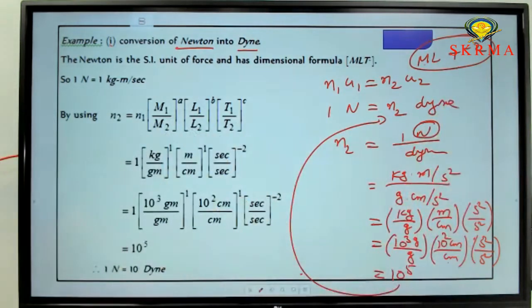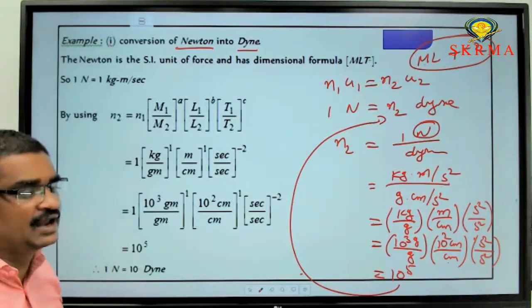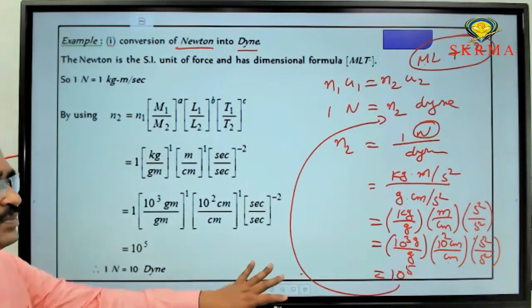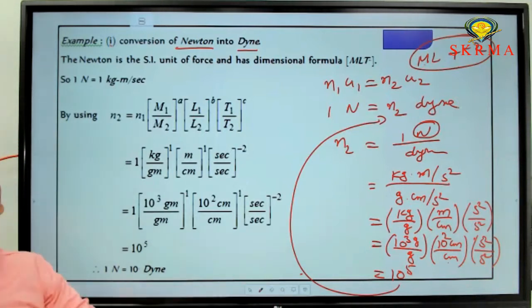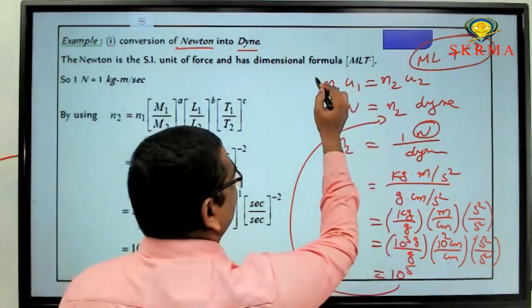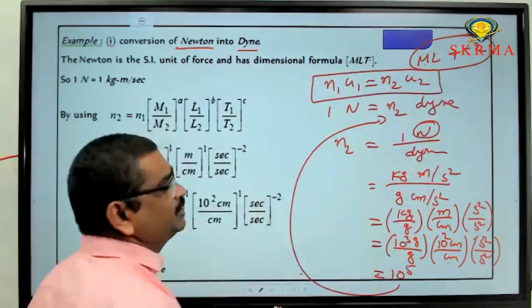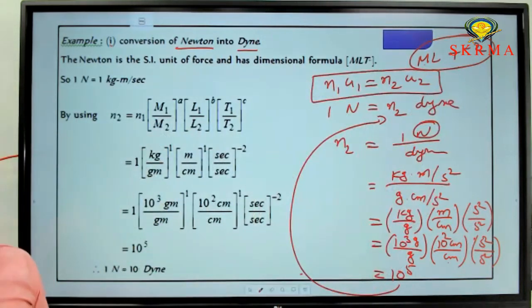So if you substitute this 10 power 5 here, then 1 Newton equals how many dynes? 10 power 5 dynes. This is the process to convert one system of unit to another system. So what is the basic equation here? N1 U1 equals N2 U2. From that we need to convert.